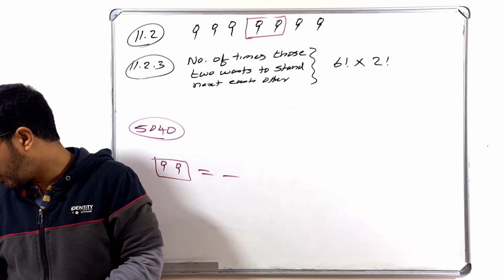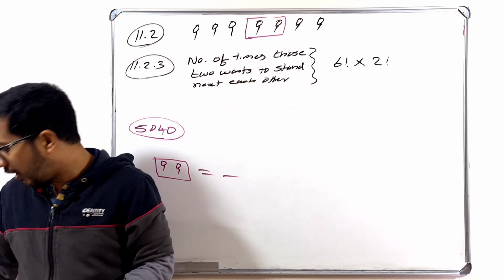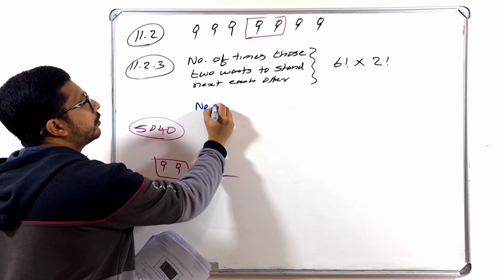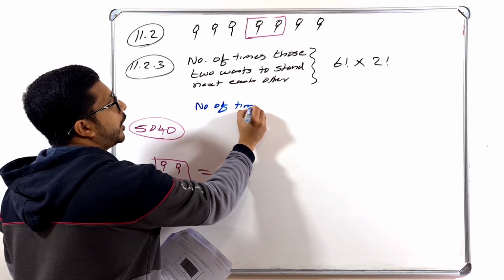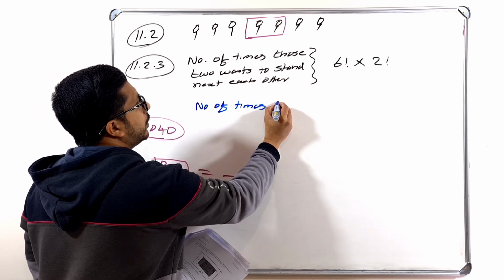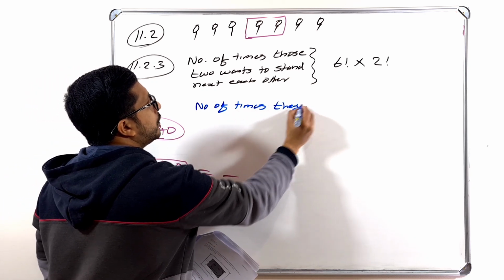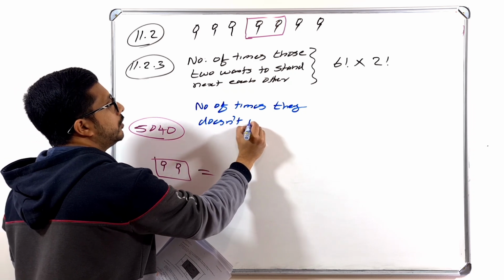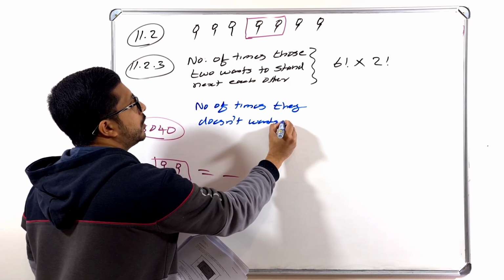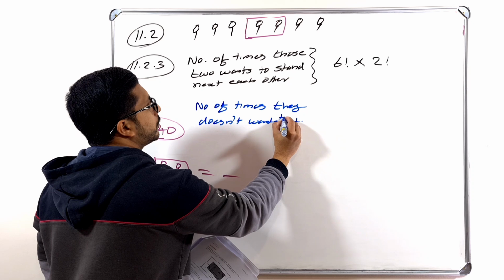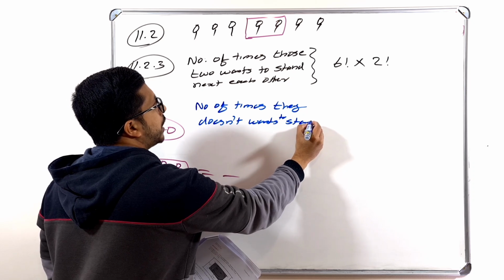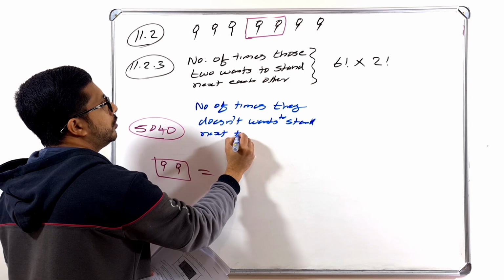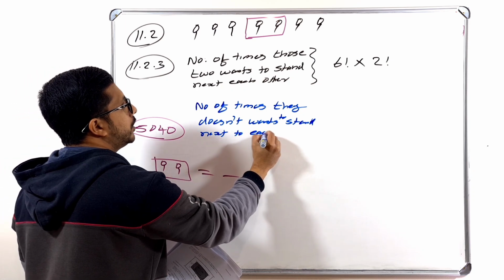So now how can you find if they don't want to stand next to each other? Next one, number of times they don't want to stand next to each other.